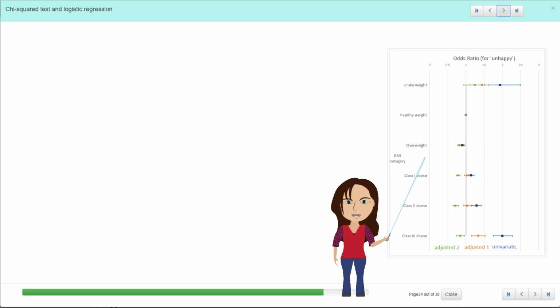Now often what you'll see in a paper is not a graph going that way across. If they have given you a graph with odds ratios, and I do like it when papers do that because it makes it nice and easy to read, because you know you're comparing with the one and you're looking, are you more likely or less likely to have the outcome. Usually it'll be a vertical graph, which is just a little bit more fiddly in Excel to make it do for you. But this is the same as the previous graph. I've essentially just twisted everything 90 degrees. So the univariate, adjusted 1 and adjusted 2.